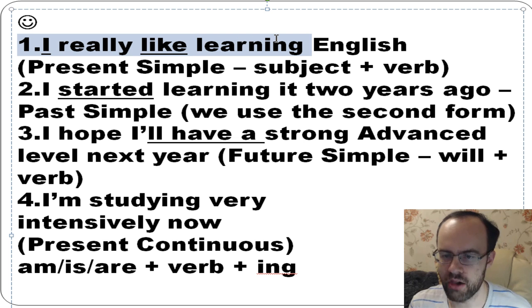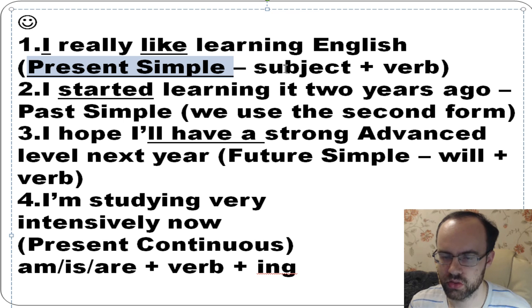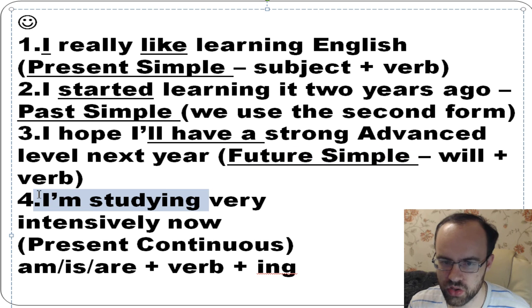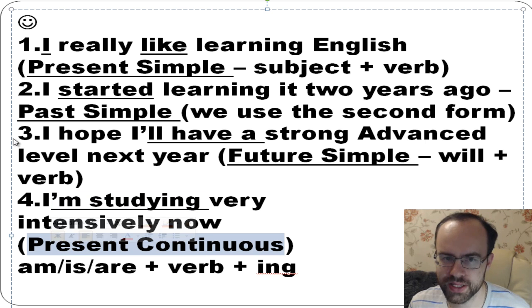Okay, so I really like learning English. So it's present simple, so subject plus verb. I started learning English, or I started learning it 2 years ago. So it's past simple. I hope I'll have a strong advanced level next year. It's future simple, so will plus verb. And I'm studying very intensely now. So you use the form of to be plus verb plus ing, and we call this tense present continuous.